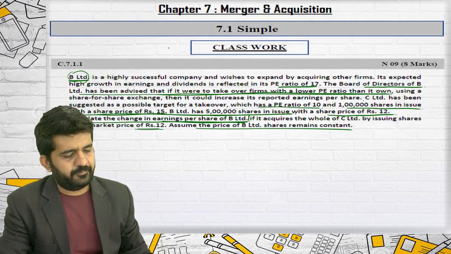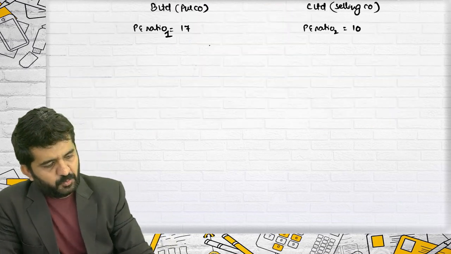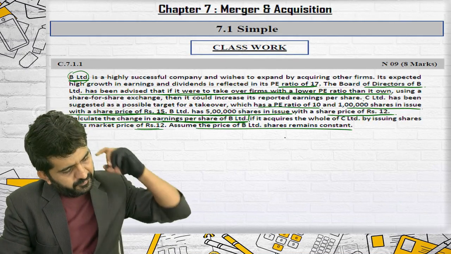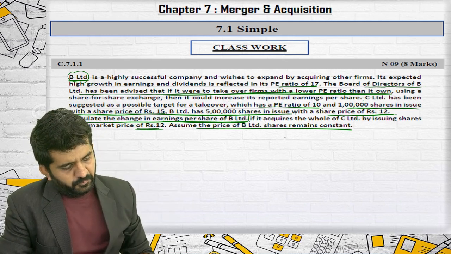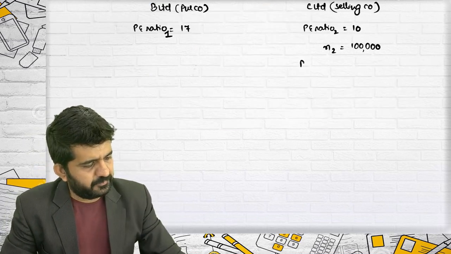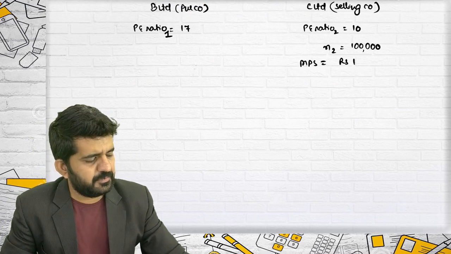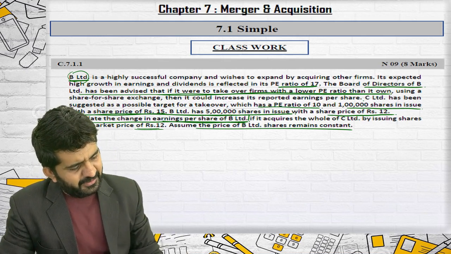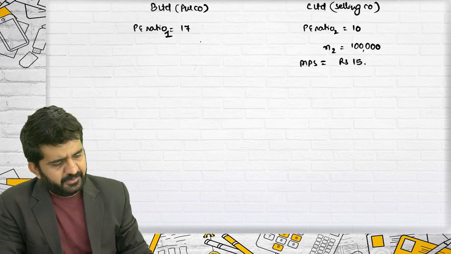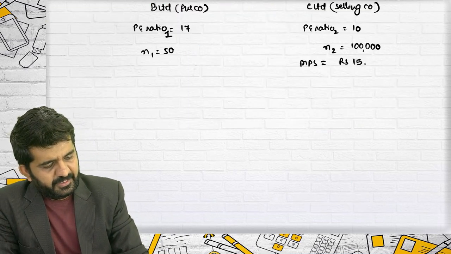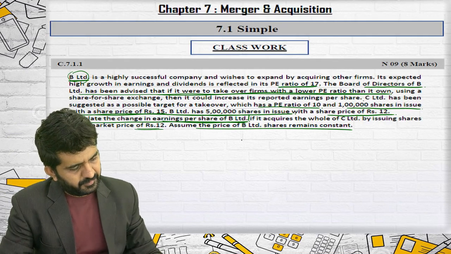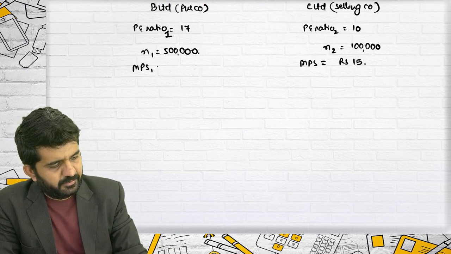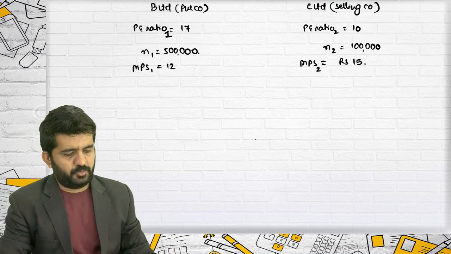C Limited has 1 lakh shares in issue with a share price of ₹50. So MPS is ₹50. B Limited has 5 lakh shares in issue, with a share price of ₹12. MPS 1 is ₹12. MPS 2 is ₹50.